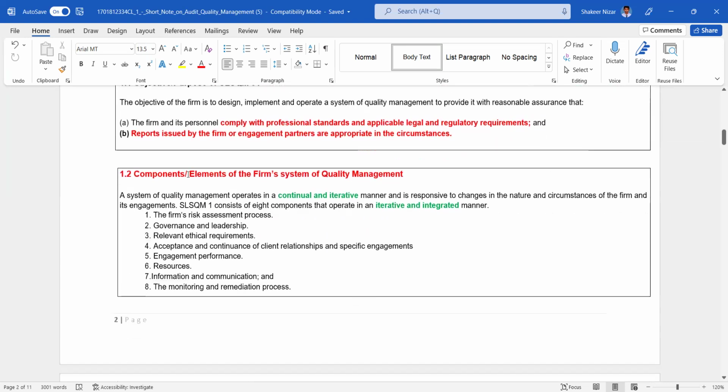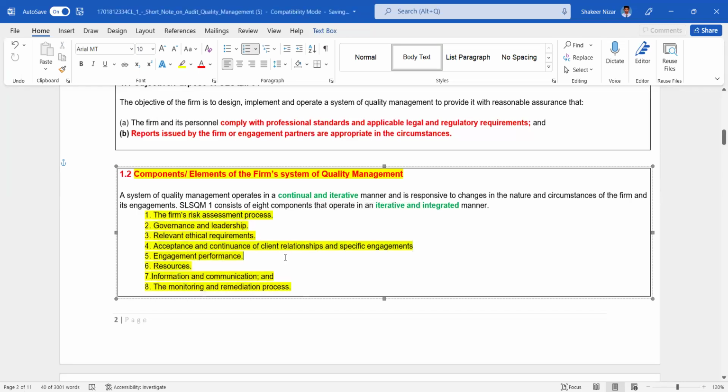Components, this is highly testable. What are the components, the elements of the firm's quality management? This is a highly examinable topic. What are the elements or components of the firm's system of quality management? In the previous SLSQC 1, how many elements did we have? 6 elements. But here, it is 8 elements. The system of quality management operates in a continual and iterative manner and is responsive to changes in the nature and circumstances of the firm and its engagements. SLSQM 1 consists of 8 components to operate in an iterative and integrated manner. These 8 must be remembered.